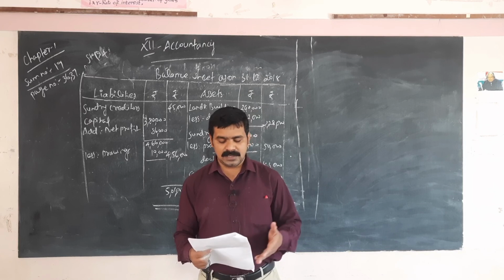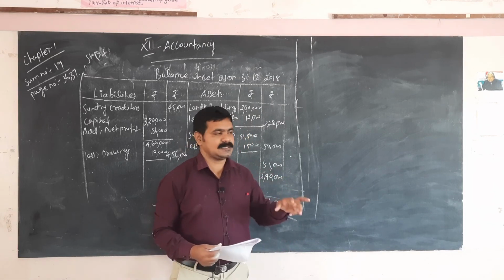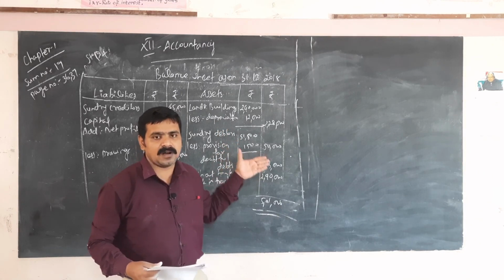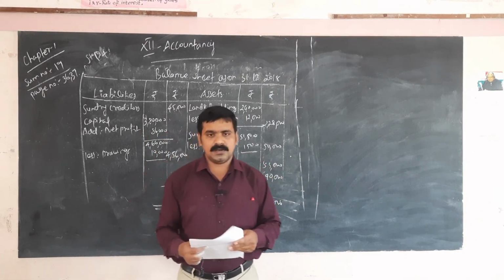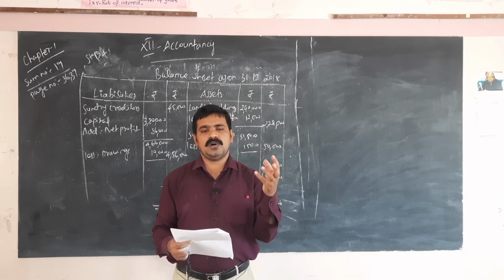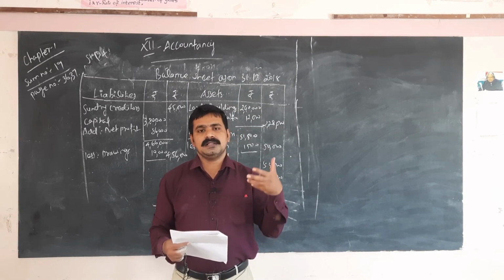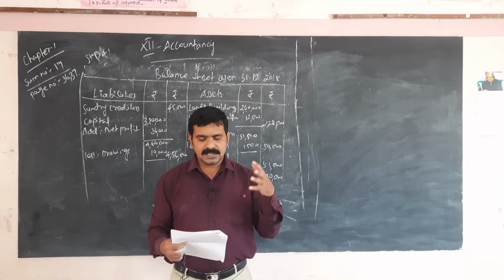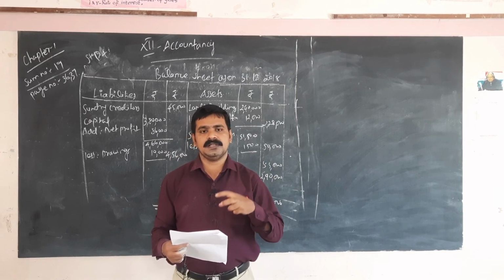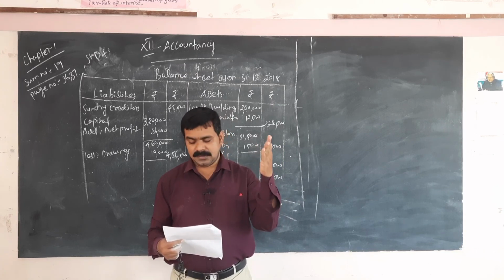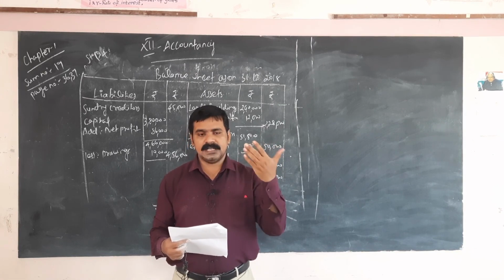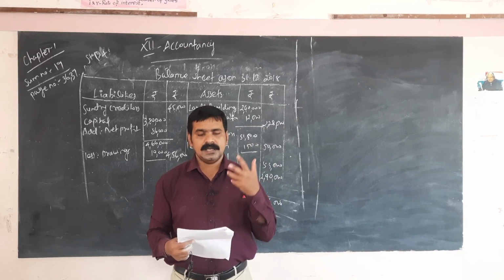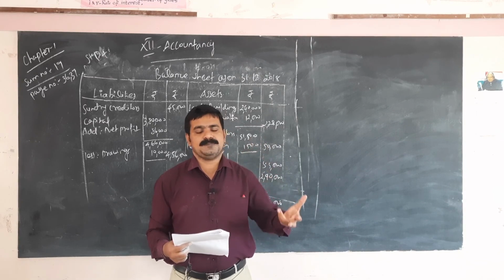I completed chapter 1. The last 20th problem, as per the steps in the 19th problem, you have to follow the same procedure. Step 1 calculation of opening capital, step 2 total creditors, step 3 trading and profit and loss account, step 4 balance sheet. Okay, the same format. You have to consider provisions, depreciation, drawings, sales return, and purchases in these transactions.